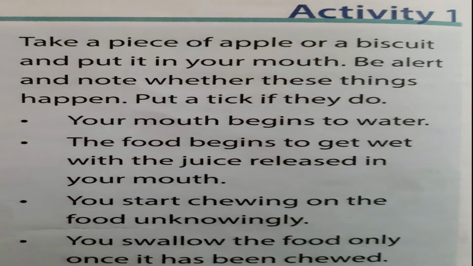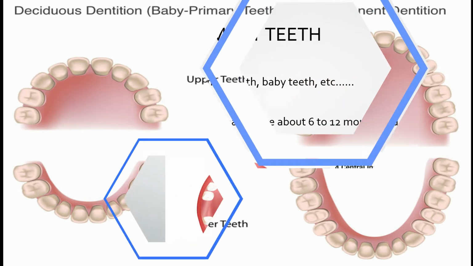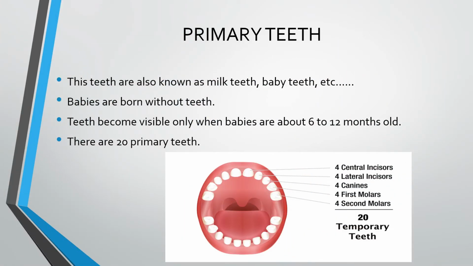Okay, children? In our lifetime, we have two sets of teeth, primary teeth and permanent teeth. First, let us know about primary teeth. These teeth are also known as deciduous teeth, baby teeth, milk teeth, and temporary teeth.